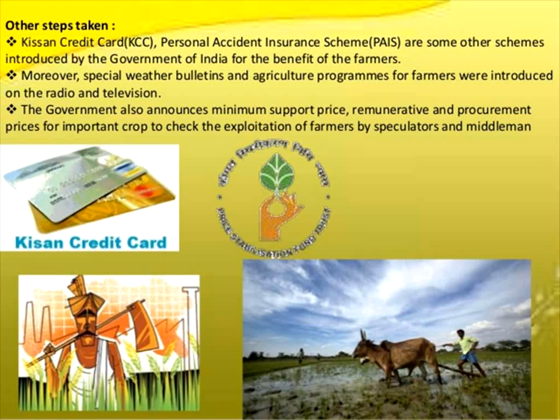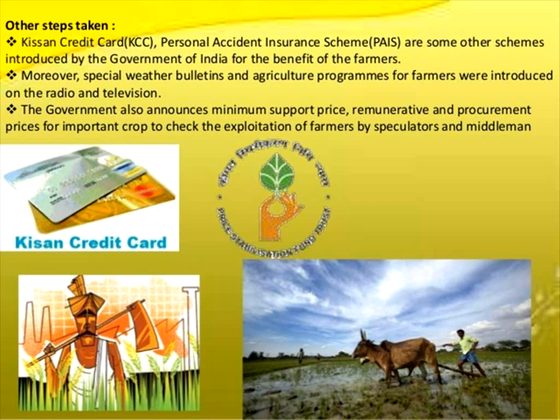Next, other steps were taken: the Kisan Credit Card, shortly called KCC, and the personal accident insurance scheme. These are some schemes introduced by the government of India for the benefit of farmers. Without a Kisan Credit Card, if the government gives any funding to the farmers, we cannot get it.